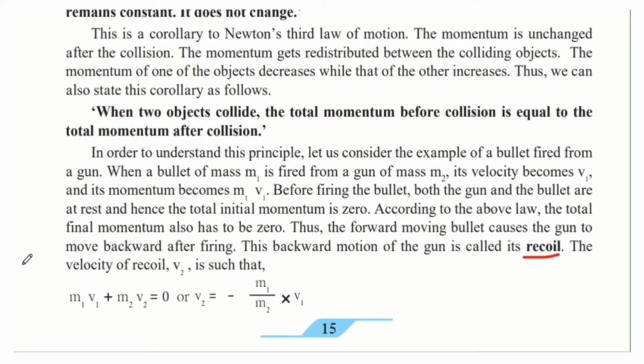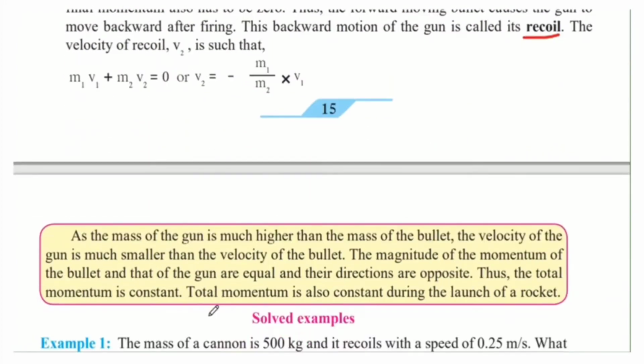The velocity of the recoil is v2. If you want to find the velocity of the gun, that would be v2. We have to use the principle and find it. So total initial momentum, which is 0, would be equal to total final momentum. When you rearrange this, we get v2 equal to minus m1 upon m2 into v1. That is how we can calculate the velocity of the gun, or if we have the velocity of the gun, we could calculate any of the values that they are asking us to find.